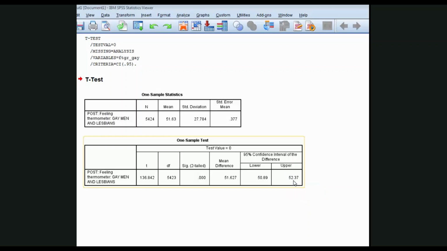Now, to say that 52 lies within the 95% confidence interval is logically the same as saying that the difference between the observed sample mean, 51.63, and the hypothetical claim, 52, is not statistically significant. Or in other words, there's a probability of greater than 0.05 that the difference is equal to 0.